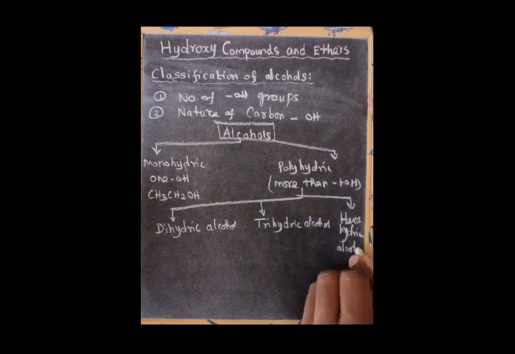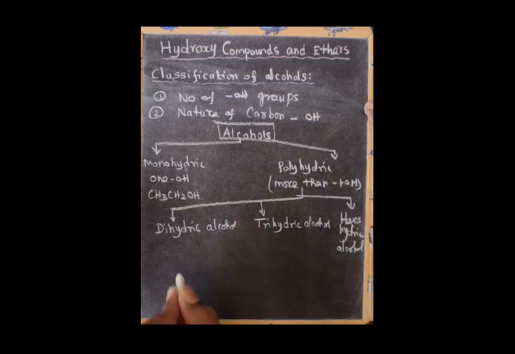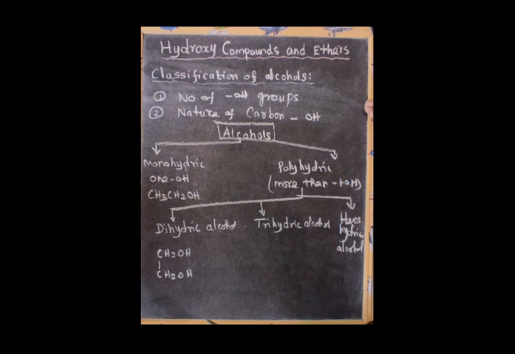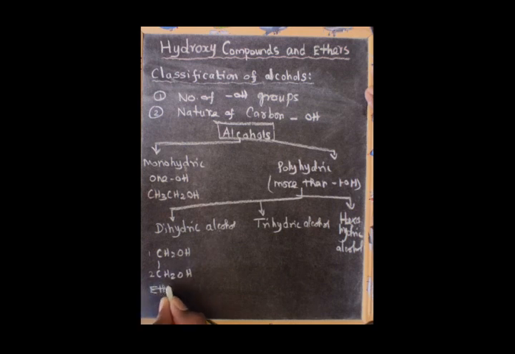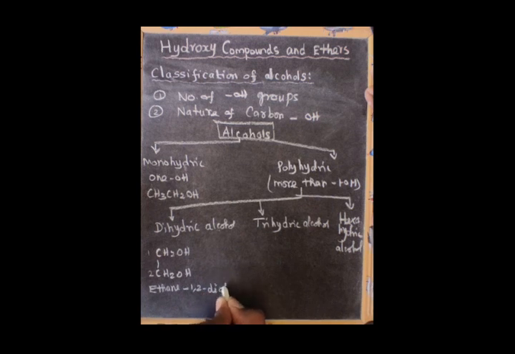For example, a dihydric alcohol is glycol, CH2OH-CH2OH. Glycol is also known as ethane-1,2-diol. This is the first carbon, the second carbon, and both carbons contain an OH group. So with 2 carbons, it is ethane-1,2-diol, also known as glycol.